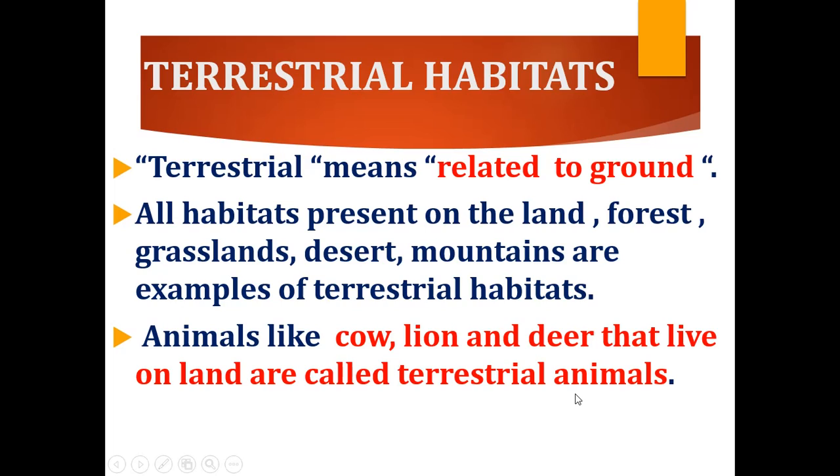So the animals which live in terrestrial habitats are called terrestrial animals, such as cow, lion and deer.